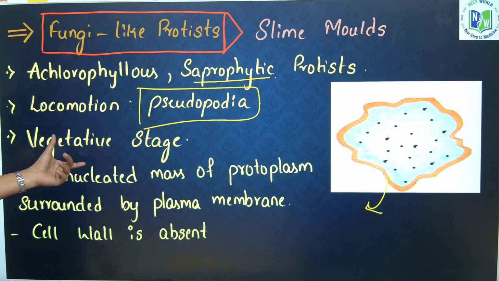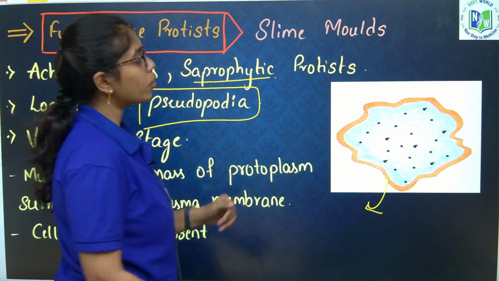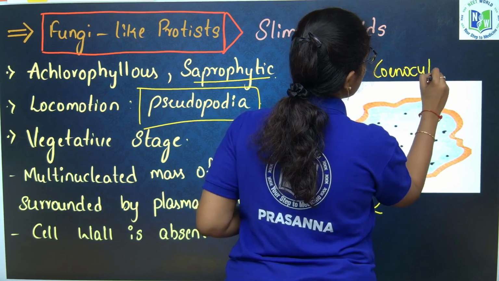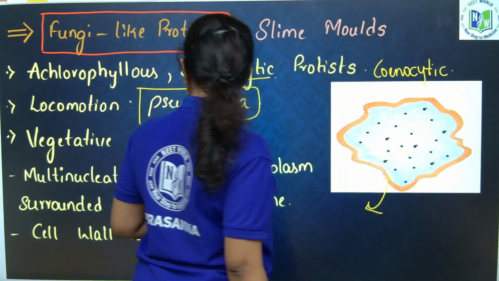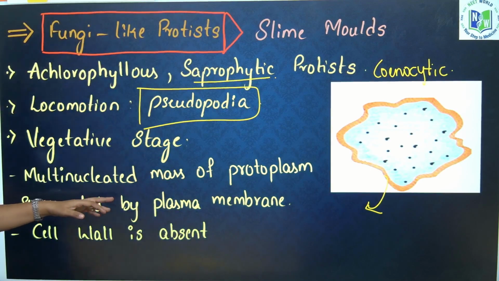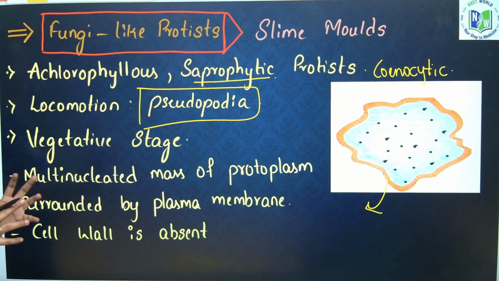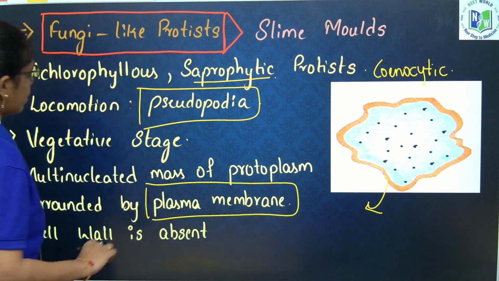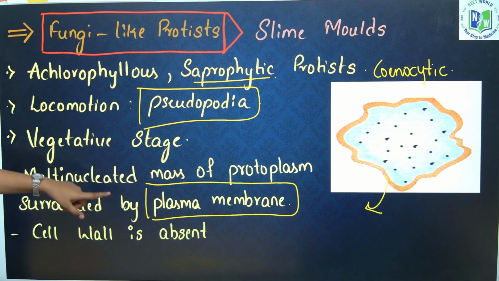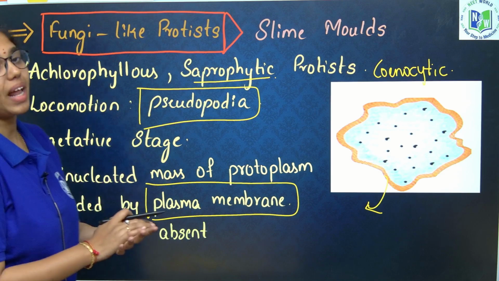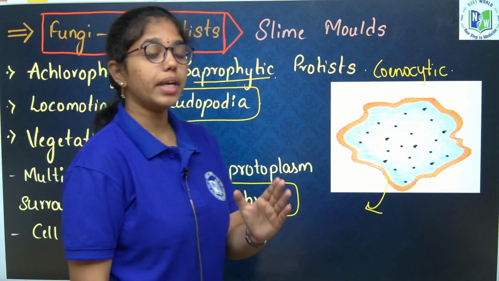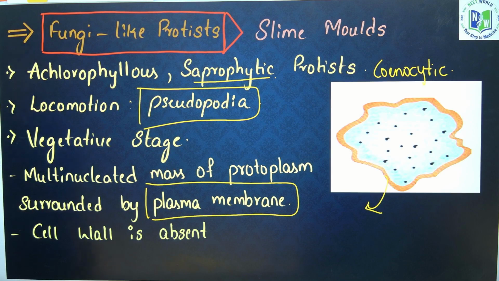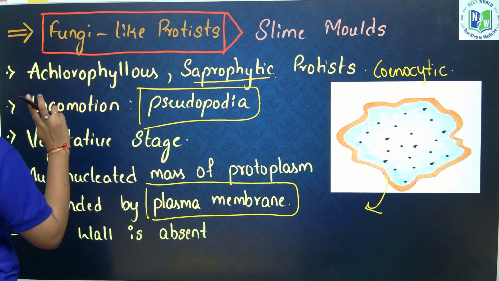Their vegetative phase is multinucleated, cenocytic, wherein the mass of protoplasm is surrounded just by the plasma membrane. There is no cell wall. The cytoplasm possesses a multinucleated condition. Cell wall is absent in the vegetative stage of the slime mold.